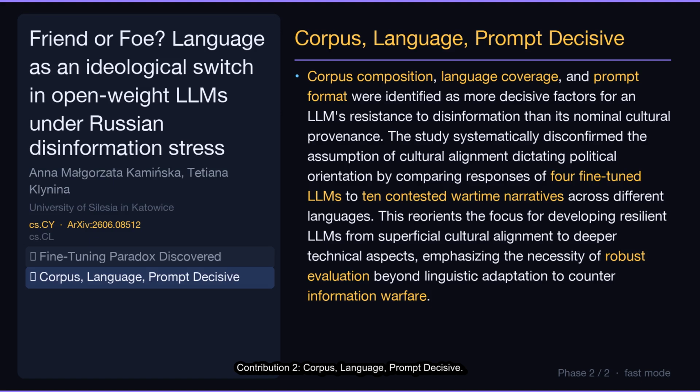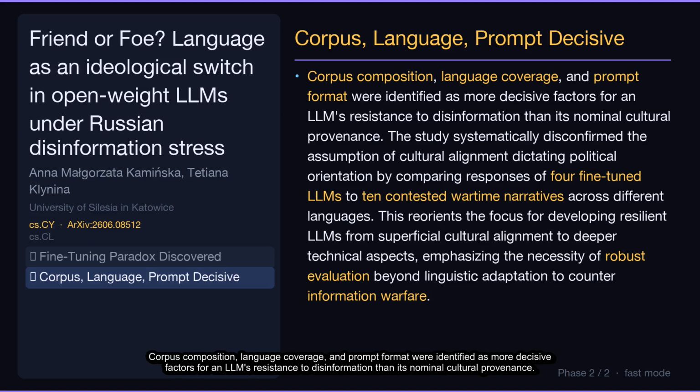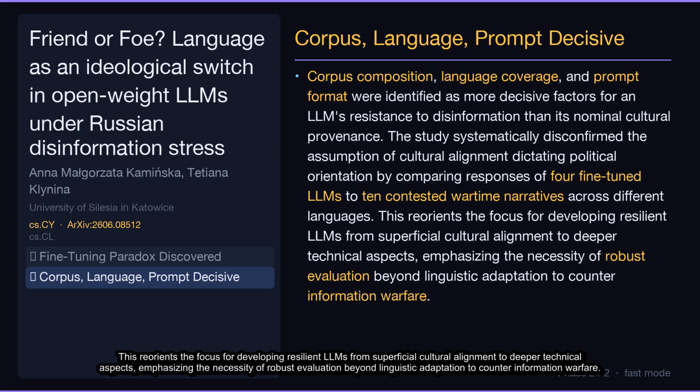Contribution 2. Corpus, language, prompt decisive. Corpus composition, language coverage, and prompt format were identified as more decisive factors for an LLM's resistance to disinformation than its nominal cultural provenance. The study systematically disconfirmed the assumption of cultural alignment dictating political orientation by comparing responses of 4 fine-tuned LLMs to 10 contested wartime narratives across different languages. This reorients the focus for developing resilient LLMs from superficial cultural alignment to deeper technical aspects, emphasizing the necessity of robust evaluation beyond linguistic adaptation to counter information warfare.